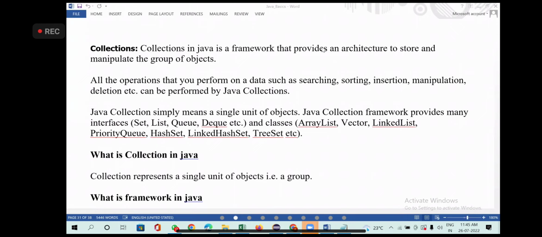Advanced, forget about advanced Java. We don't even need complete core Java itself. Do you think I'm teaching you complete Java? Not needed, not at all. Java has so many topics like multi-threading, AWT, Swing. All those things are not needed. No one is going to use them. You don't even need to learn complete core Java.